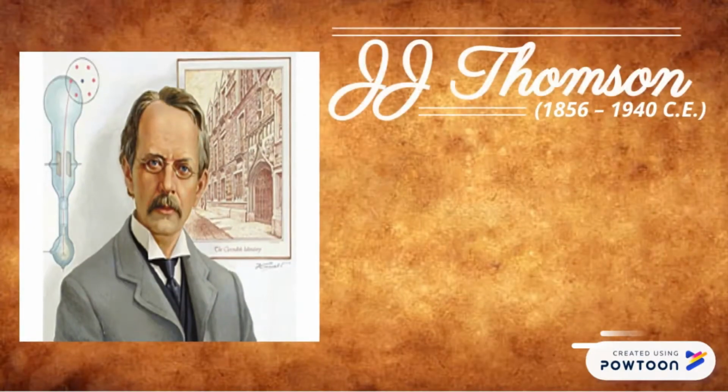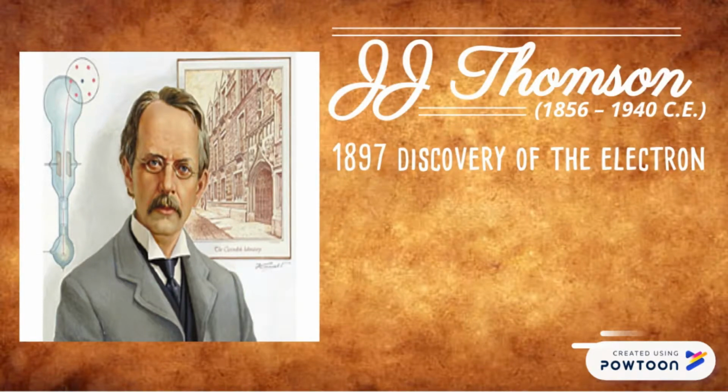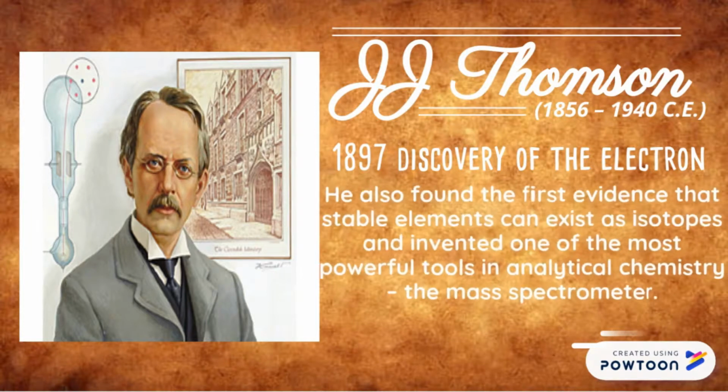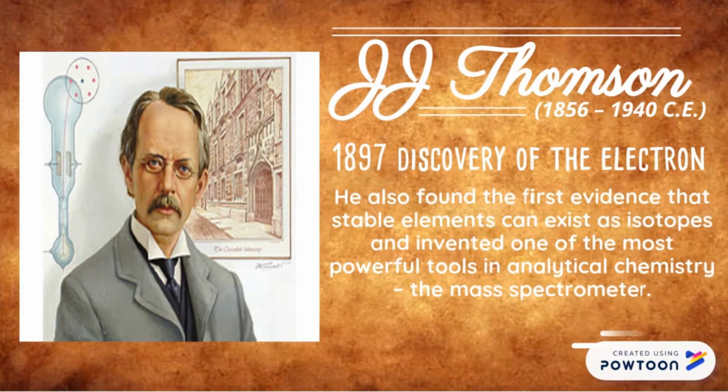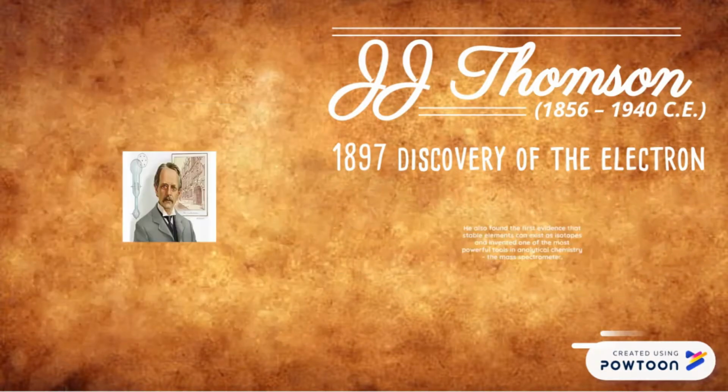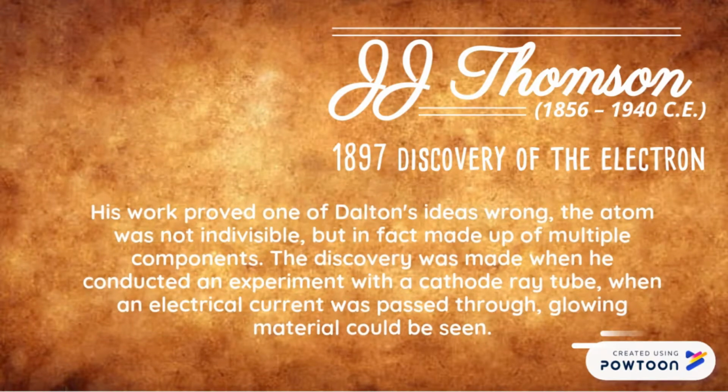J.J. Thomson took science to new heights with his 1897 discovery of the electron, the first subatomic particle. He also found the first evidence that stable elements can exist as isotopes, and invented one of the most powerful tools in analytical chemistry, the mass spectrometer. His work proved one of Dalton's ideas wrong. The atom was not indivisible, but in fact made up of multiple components.